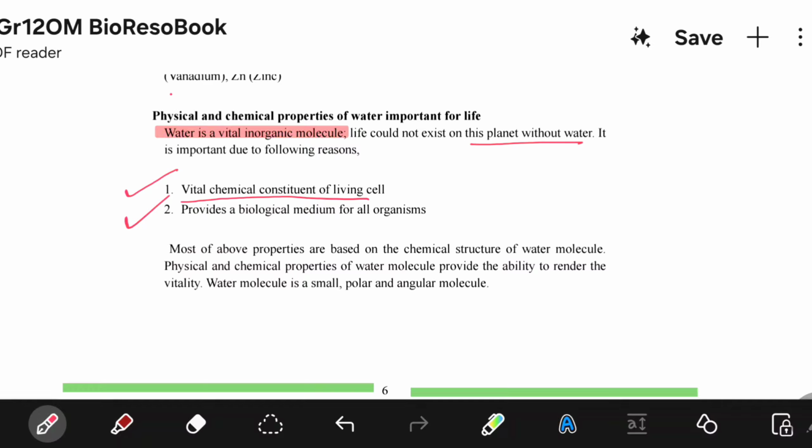When water is in liquid form, its hydrogen bonds are very fragile. Hydrogen bonds form, they break, they reform with great frequency. So these things can be tested in the MCQs. You have to read and understand accurately. There can be an MCQ statement like hydrogen bonds form, break, and reform with a low frequency. That will be wrong, right? Because it should be great frequency. So for that we have to read the resource book.